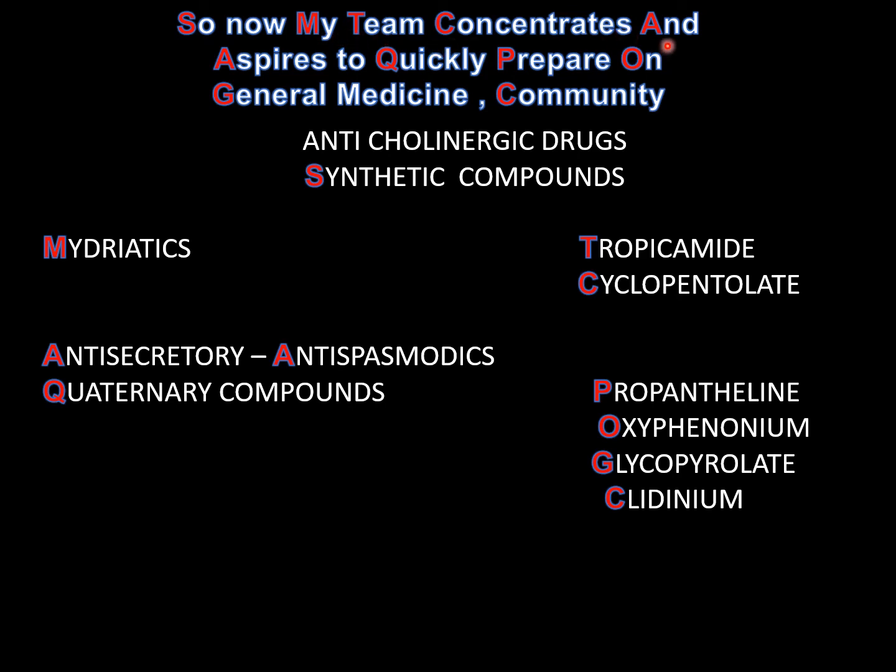And when it comes to anti-secretory antispasmodics, it is quaternary compounds: propantheline, oxyphenonium, glycopyrrolate and clidinium. So this is the mnemonic: my team concentrates and aspires to quickly prepare on general medicine and community, for mydriatics and quaternary compounds of anti-secretory antispasmodics.